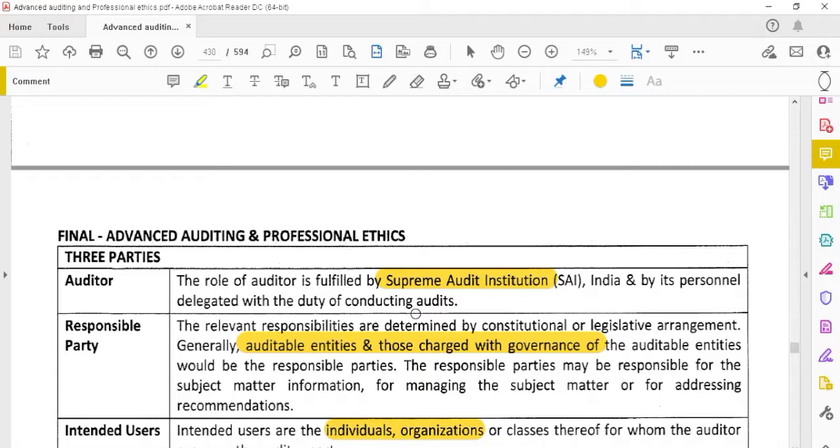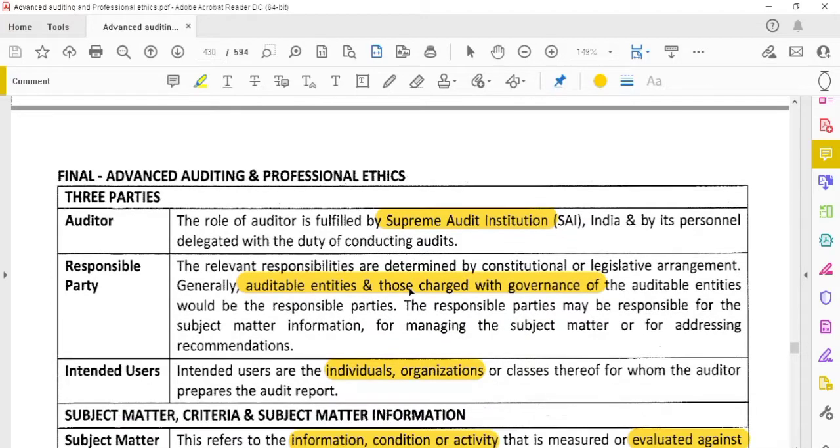The role of the auditor is fulfilled by the Supreme Audit Institution. The Supreme Audit Institution will delegate certain persons and they will be conducting the audit. The responsible party is like the management: the auditable entity, and also those charged with governance (TCWG) of the auditable entity. They are called the responsible parties.